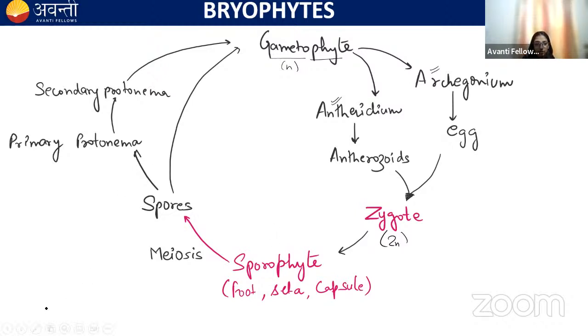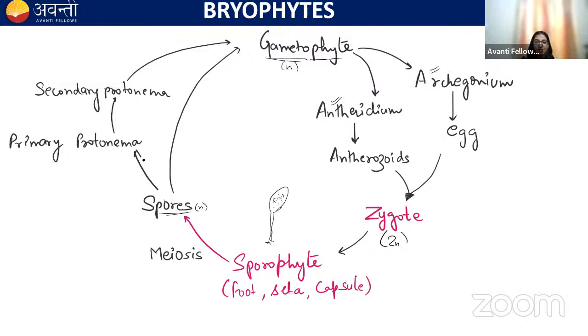Let me draw it. Let's say this is a foot, this is a seta, and this is a capsule. Like this. And inside the capsule, spore mother cells are present. Because they are diploid, they undergo meiosis, and the haploid spores are produced. These haploid spores, in the case of liverworts, directly germinate into the gametophyte.